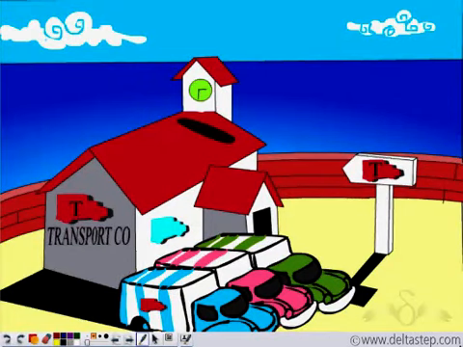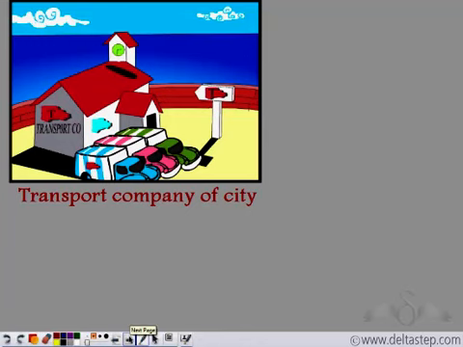the city. For that, the city needed a transport company that could transport these manufactured goods from the factories to all parts of the city. So the mayor, being a good mayor, immediately appointed a transport company in the city. This transport company had their own set of trucks that could make the deliveries.